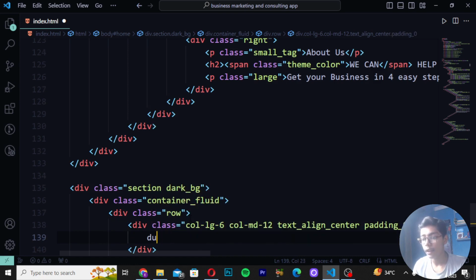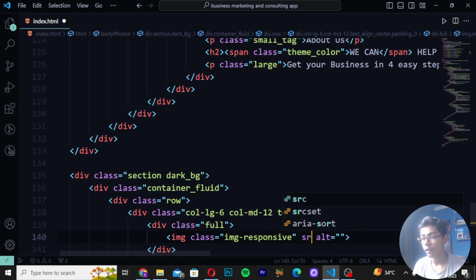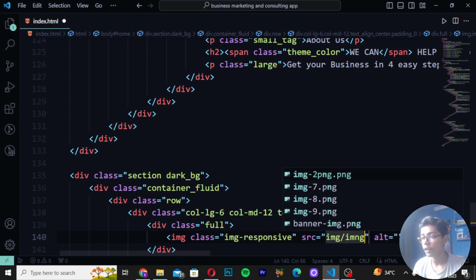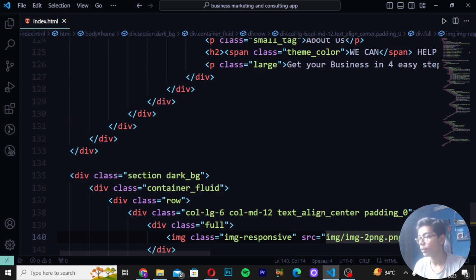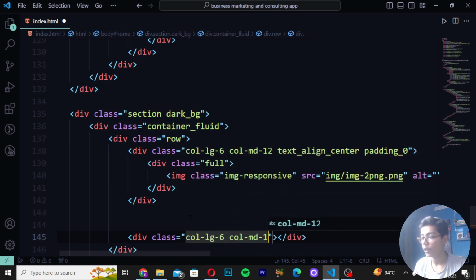Then you have to write here padding_0. Then write here div class. So here I will be now writing full. And then you have to write here image class, and then you have to now just write here image responsive. Then source, here I will be writing image2.png. Then move after 2 tags and create div class here col-md-6, col-md-12, wide fonts layout.